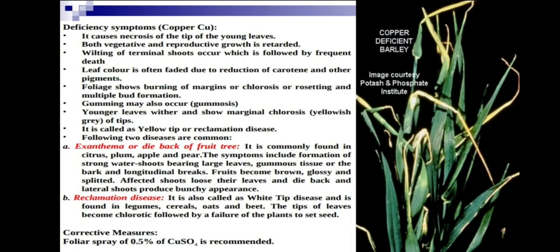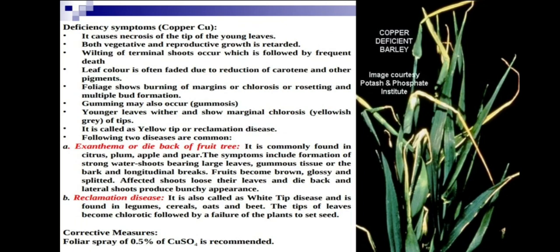Chlorosis or yellowing, gray of tips. The following two diseases are common: exanthema or dieback of fruit trees. It is commonly found in citrus, plum, apple, pear. Okay, citrus, this is important. Exanthema of citrus, as I told in the importance of micronutrient nutrition in horticulture. Exanthema or dieback of fruit trees in citrus is a very common disease.